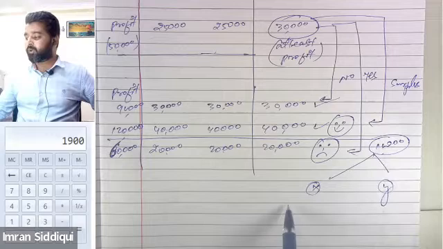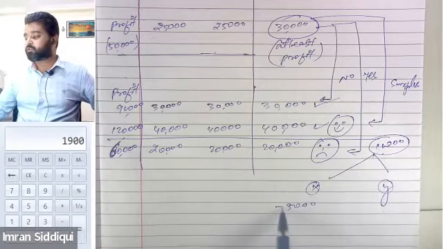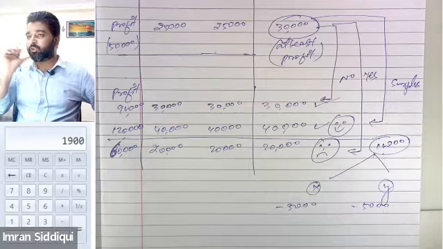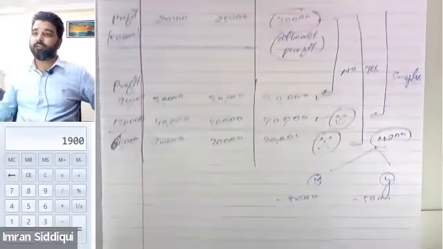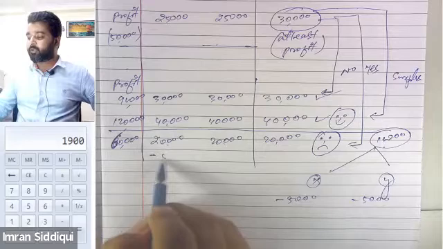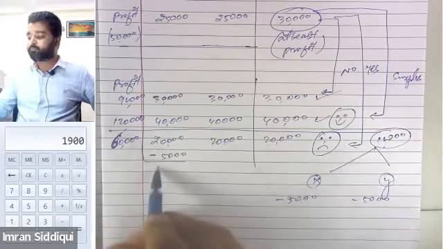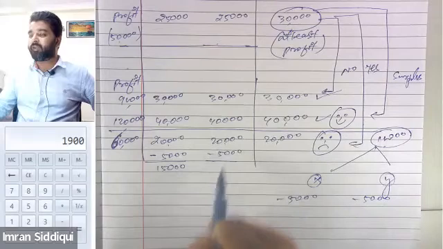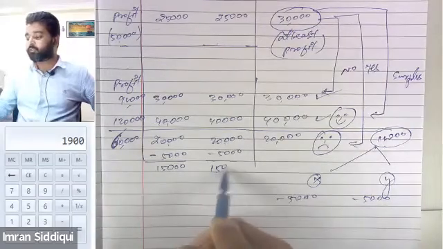So they will have to pay this 10,000 from their personal account. Mr. X will be contributing 5,000 towards the loss of Z, and Mr. Y will also contribute 5,000. This way, from X's capital account we will subtract 5,000 and he will only receive 15,000. We will subtract 5,000 from Y's capital account also, and he will also receive 15,000 of profit.